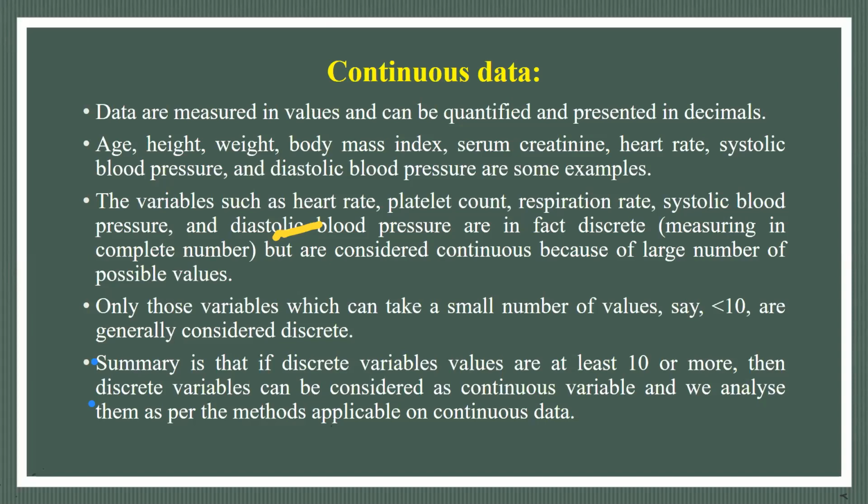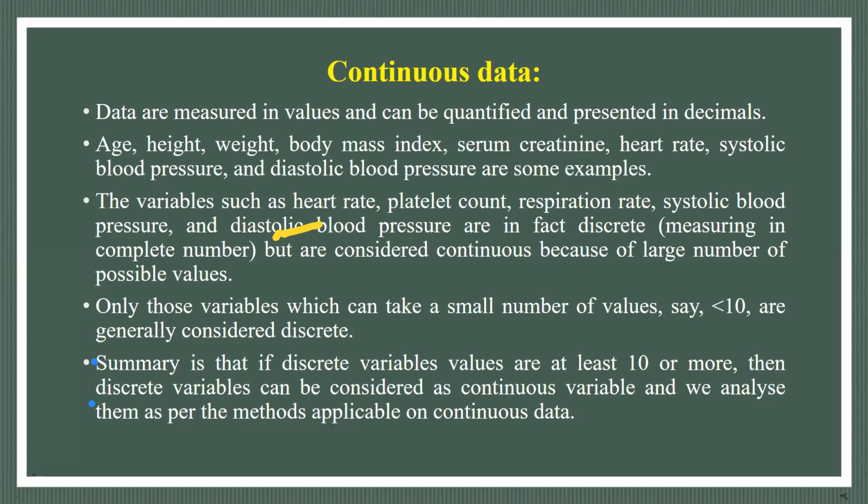When we have a huge amount of data, it becomes continuous, because each possible value is taken by the data. There is no gap between any two data, so it gives continuity.